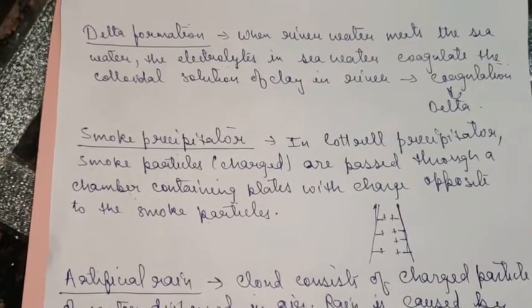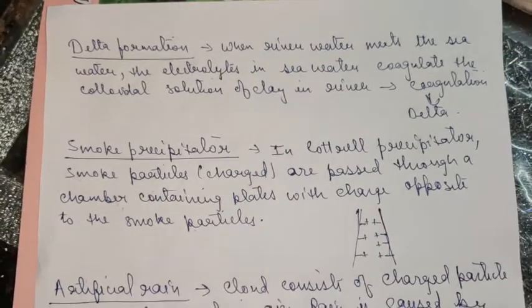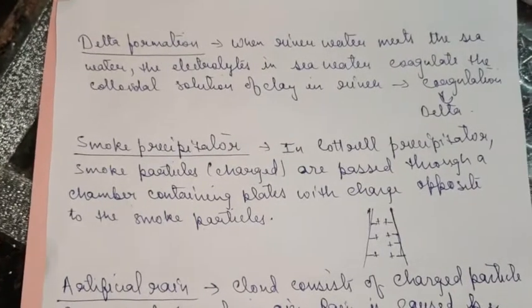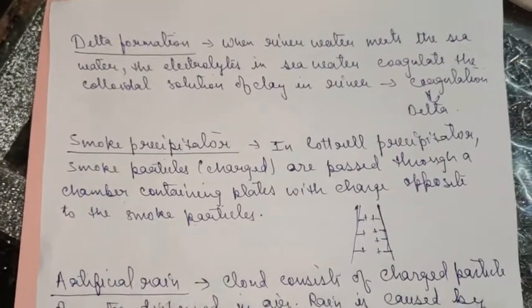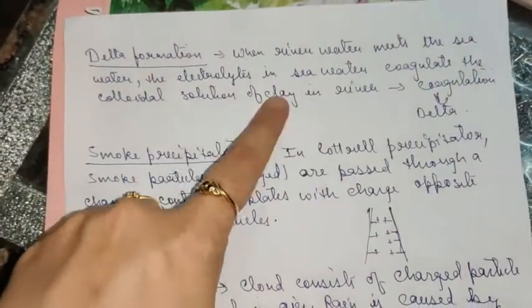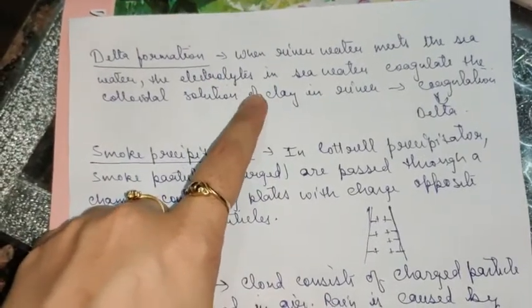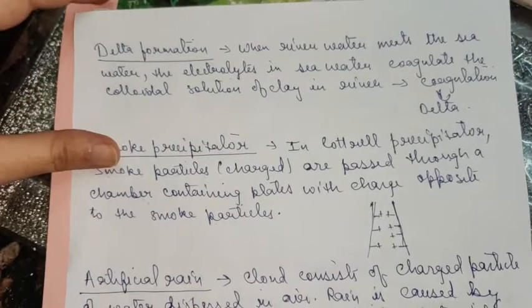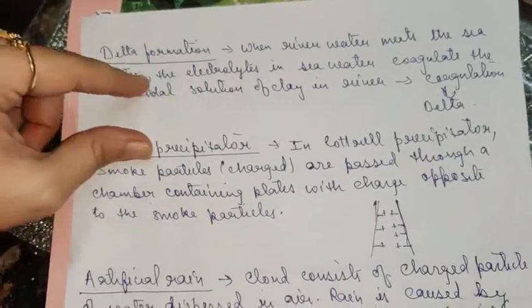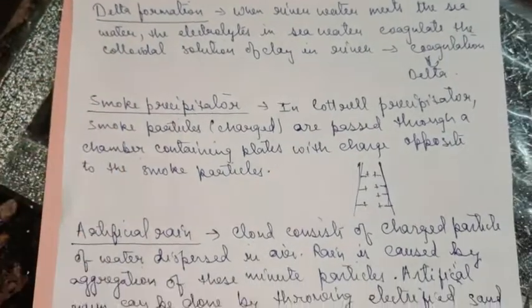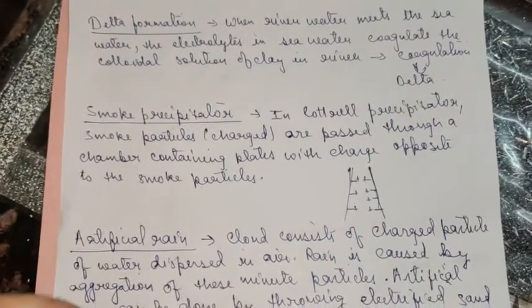Now why does this coagulation occur? This coagulation occurs because sea water contains electrolytes, whereas the river water contains clay, and when the two come in contact with each other, they coagulate, and on coagulation, when it gets deposited over the years, delta formation occurs. This is how the delta formation takes place. These are some commonly asked applications which I have mentioned here.